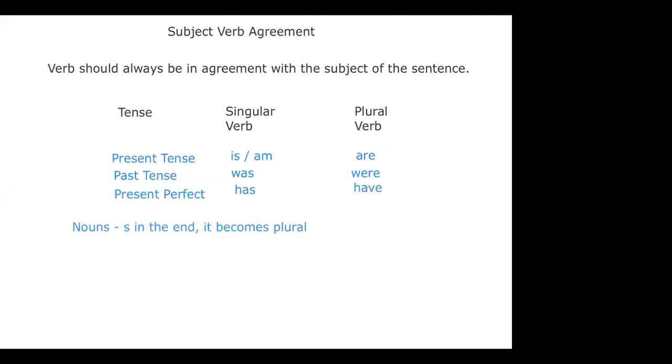Simple example I can give you, if I'm talking about one boy, if I attach S with it, it becomes boys. Similarly, if I'm talking about school, I attach S with it and it becomes schools, and this becomes plural.